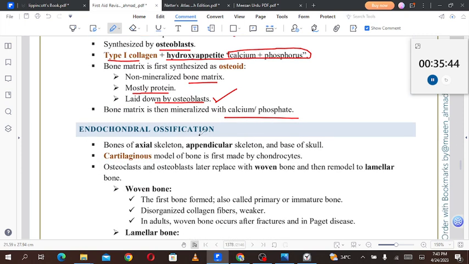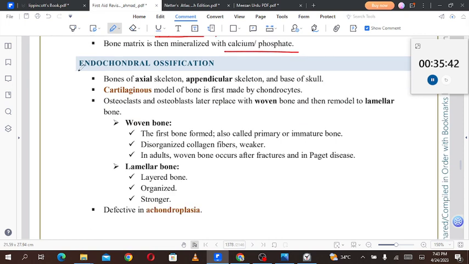Talking about endochondral ossification. Endochondral literally means inside the cartilage, because chondral is cartilage and endo means inside. So the bones of the axial skeleton, appendicular skeleton, and the base of the skull. What is the axial skeleton? Axial skeleton means your vertebral column and the ribs, basically the bones in the central axis of your body. Appendicular skeleton is the upper limbs and the lower limbs, and the bones at the base of the skull. So these are the bones being formed by endochondral ossification.